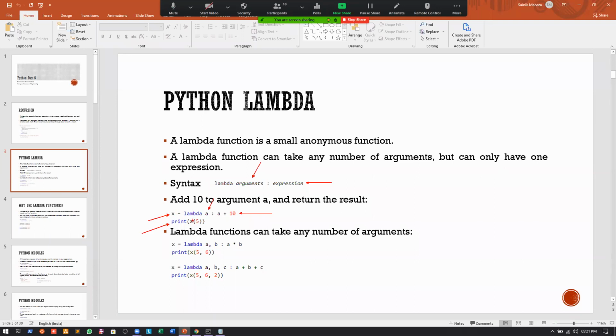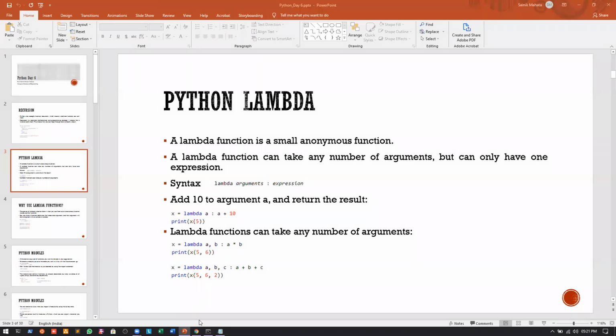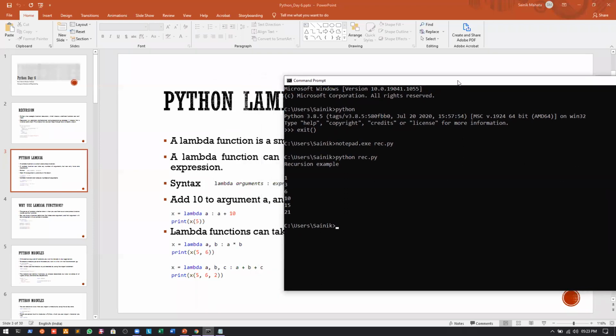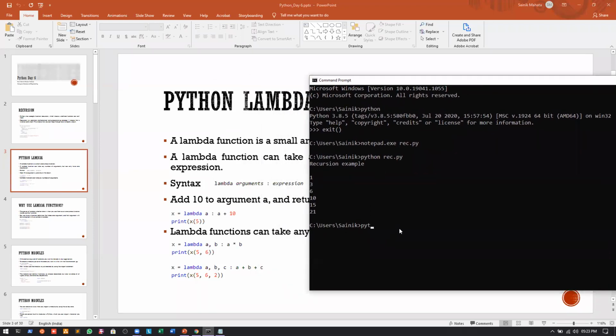Okay, so am I clear till this? We will see the demo, but just tell me, is the background clear? Yes. Okay, so let us see the demo first. It's a small program, so we will not use the notepad, we will just use this. I can write Python, and I can write x is equal to lambda a, where a is the argument, and we give a colon and write the expression. The expression is a plus 10. Whenever we call the function, we take the name of the variable, that is x, and pass the argument. So let us pass 5, and obviously it will be equal to 15.